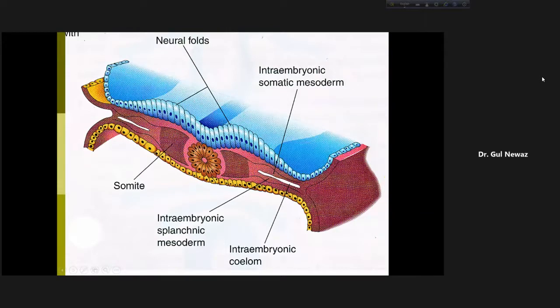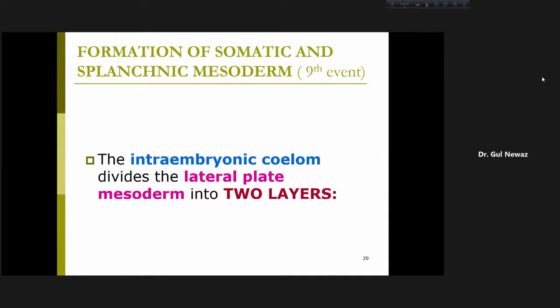Above, near to the ectoderm, is the intraembryonic somatic mesoderm, and below, near to the endoderm and yolk sac cavity, is the intraembryonic splanchnic mesoderm. That is what I said, that as the intraembryonic coelom appears, it divides the lateral plate mesoderm into 2 layers. First, I will talk about the name.